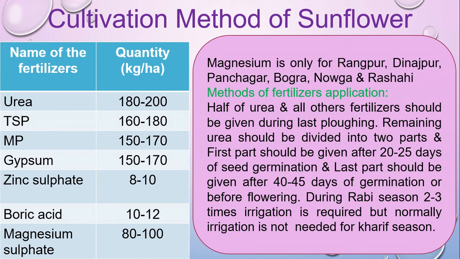Fertilizer application method. These are the doses of fertilizer: urea 180 to 200 kg per hectare, TSP 160 to 180, muriate of potash 150 to 170, gypsum 150 to 170, zinc sulfate 8 to 10, boric acid 10 to 12, magnesium sulfate 80 to 100 kg per hectare.